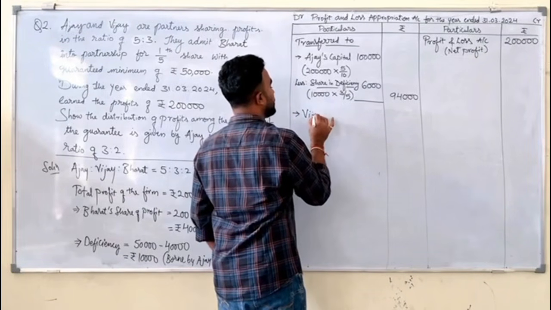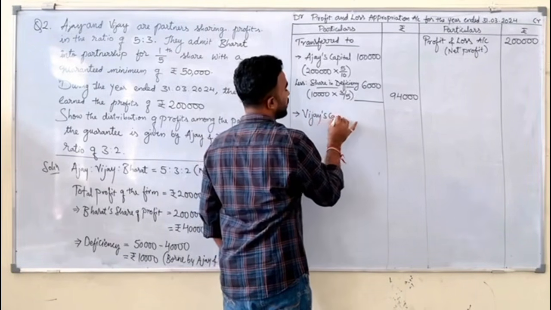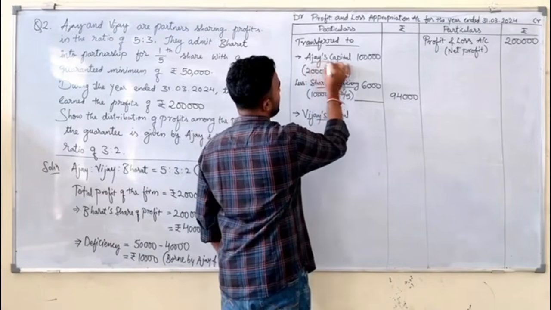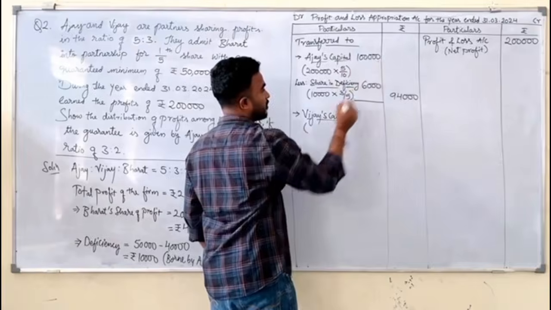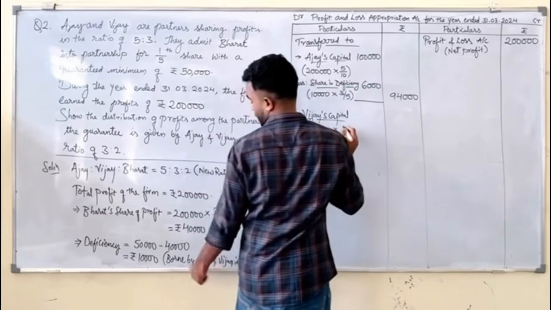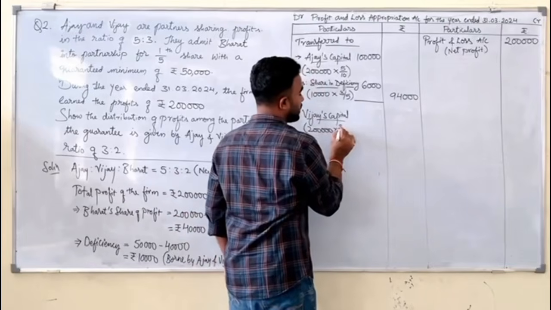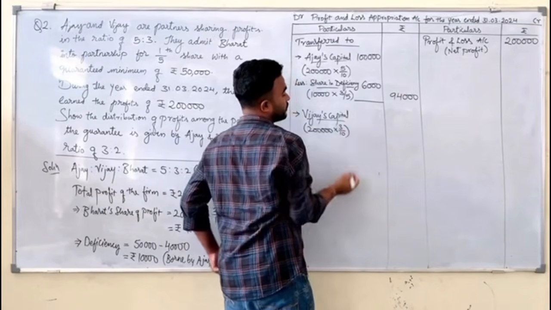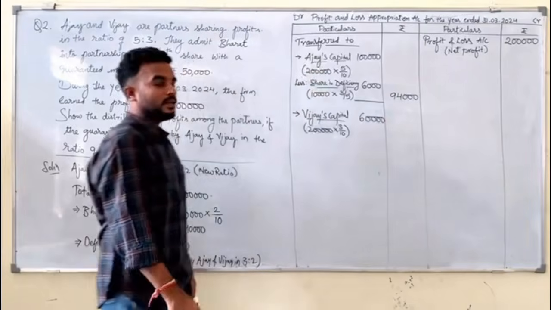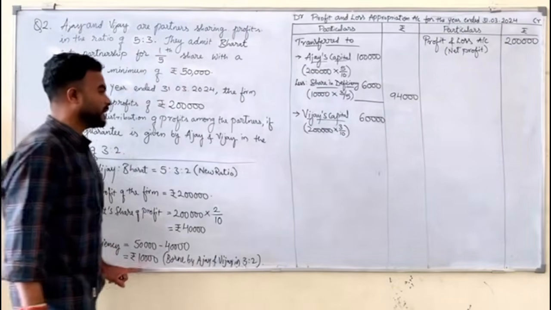And next, after Ajay, the second one, Vijay. So Vijay's capital. Now tell me, what is the total amount of profit? 2 lakhs into his share, 3 by 10, which is equals to 60,000. But will he get 60,000? No, because he has deficiency to bear.